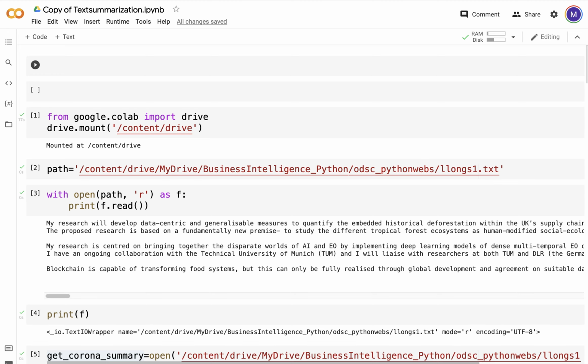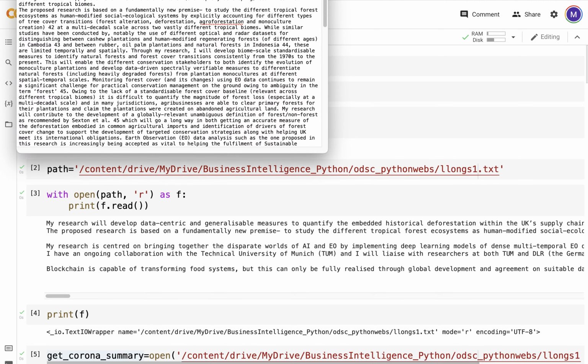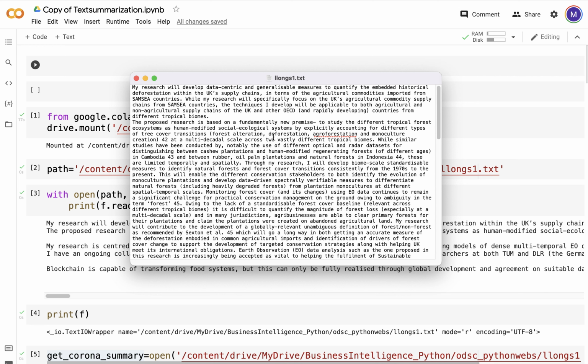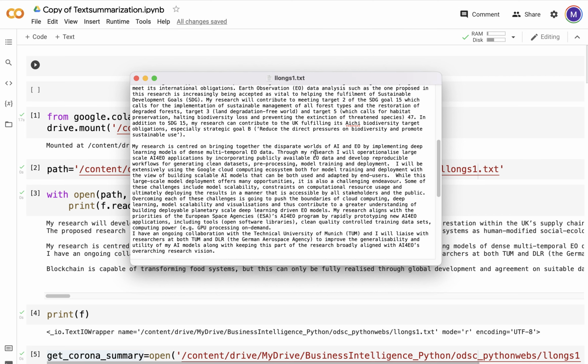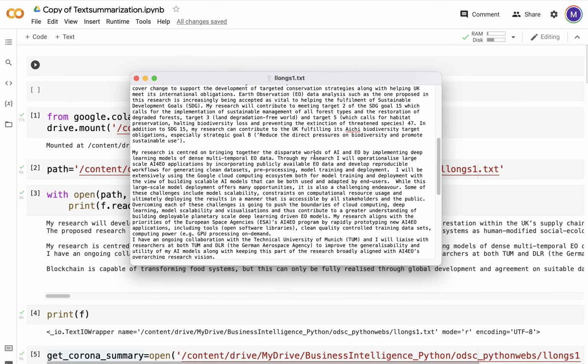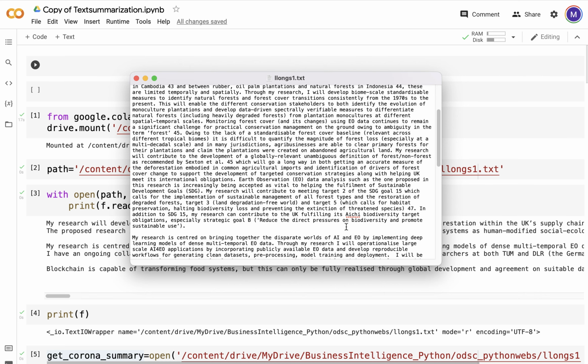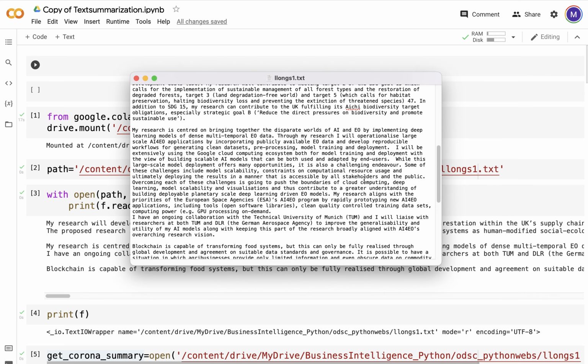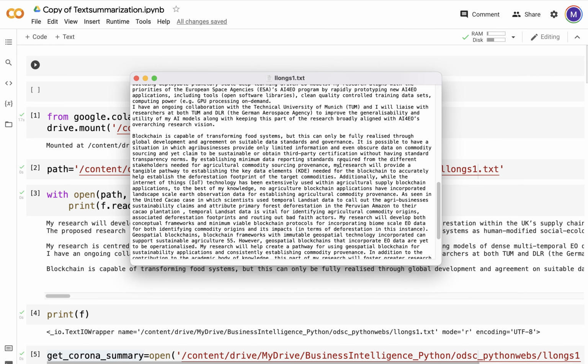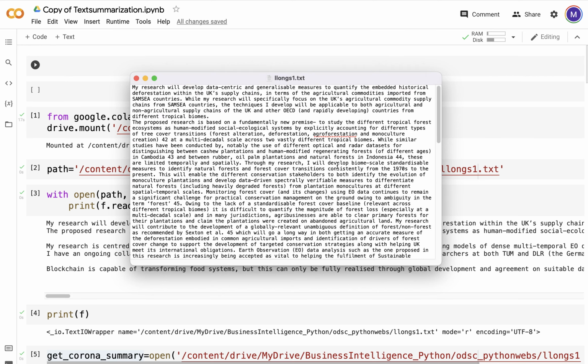Now recently I've been working a lot with textual data, and as it turned up, I had a document of my own. Well, this is a text document with a rather longish text in it, and you can see it's pretty long. I can't share it, I can't put it out in the public domain, but it dealt with using Earth observation data, artificial intelligence, blockchain, so on and so forth. And you can see it's pretty long.